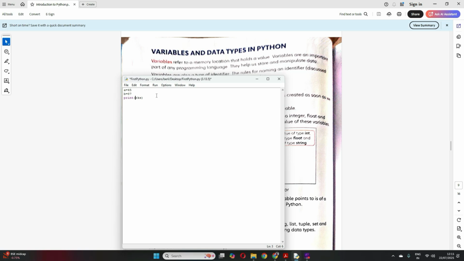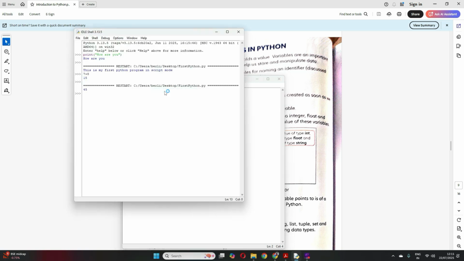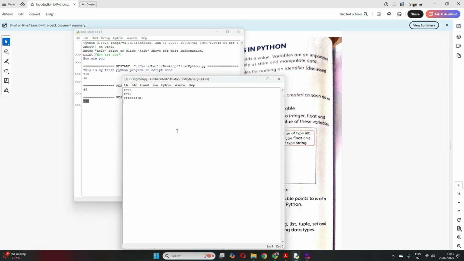So I'll write print a plus b. Both a and b are variables where I've assigned values. I'll save it and run it. See, it printed 132, the sum of 87 and 45, right?